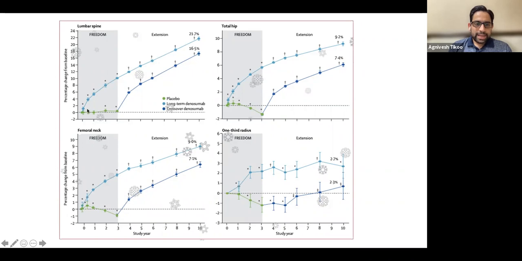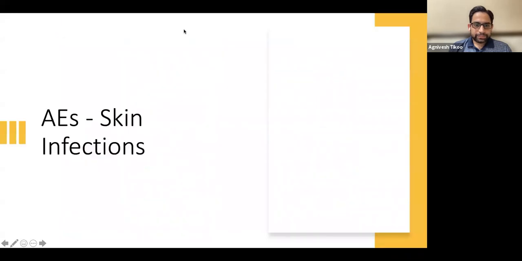They found that with denosumab, the bone density was much better compared to the placebo group. But what would happen if you gave denosumab to the placebo group at the end of 3 years? They found that giving denosumab to them also improves their bone density. So these diagrams all show that denosumab is much better than placebo in improving bone density.